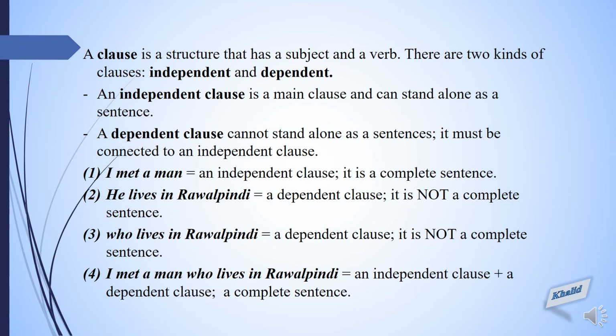It is not a complete sentence. Now, who lives in Rawalpindi? This is how you are going to replace he with who. It is again a dependent clause because it is not a complete sentence. But when you join this clause with the first one, the independent clause, I met a man, then it will give you a complete sense. This will become I met a man who lives in Rawalpindi.